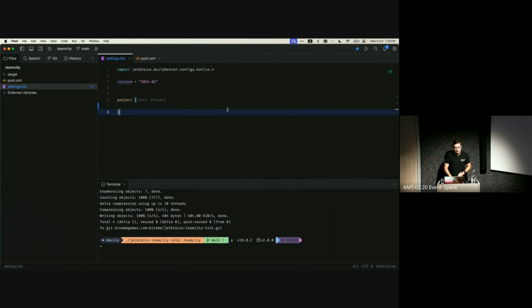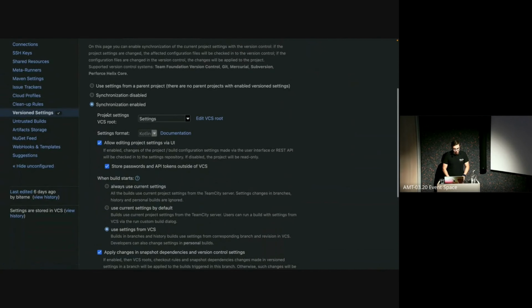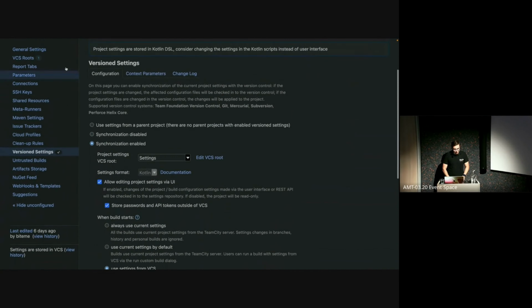So as you can see here, I have got an empty project right now. It's just an empty Kotlin project with just the basic template that TeamCity provides. And we are running on one of the latest versions. I'm not exactly sure if it is the latest version, but that doesn't matter for this talk. And if we look in TeamCity as well, I will show you that it is completely empty. And there is nothing configured here for build configurations. So nothing is configured at all right now.